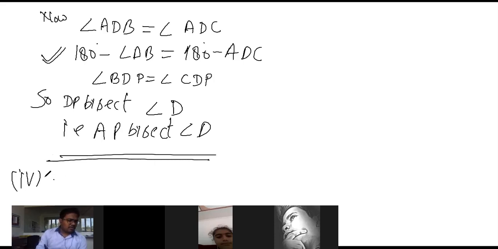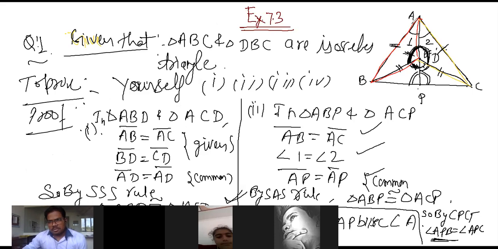AP is the perpendicular bisector of BC. So look at there, what is a perpendicular bisector? That means we have to show that BP is equal to CP, as well as both angles will be 90. To prove that AP is perpendicular to BC, we have to show that BP is equal to CP, as well as both angles, this one and this one, APB and APC, are each 90. So first, BP is equal to CP, I think we have already proved.